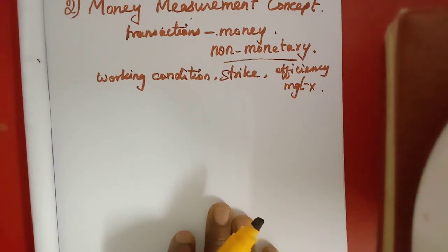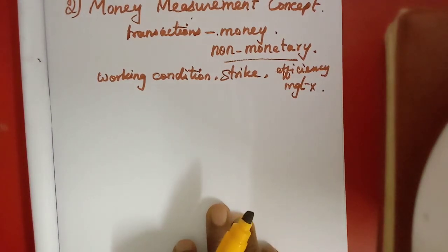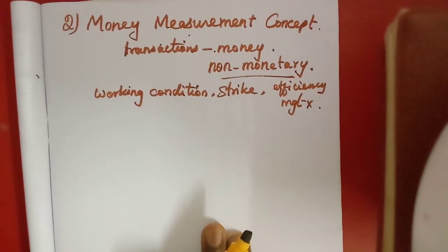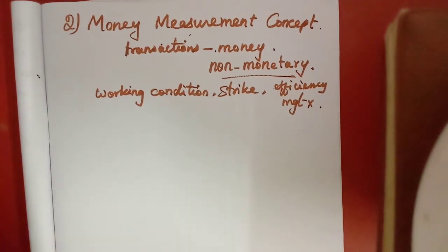So to be a good accountant or to learn accountancy well, you have to learn these concepts. That's why I have explained only 2 concepts. Try to learn these 2. Listen to this video either once or twice.